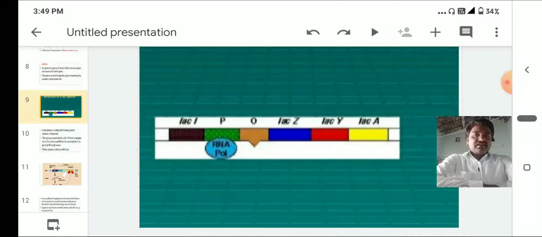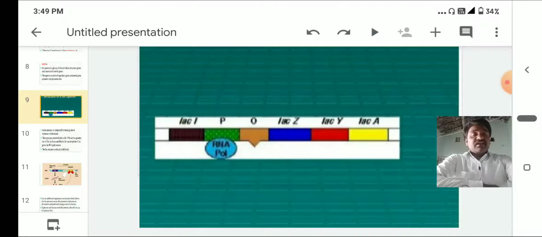In this, one DNA strand acts as the template strand. From that, the information from DNA is passed on to the RNA. The information is coded from DNA.